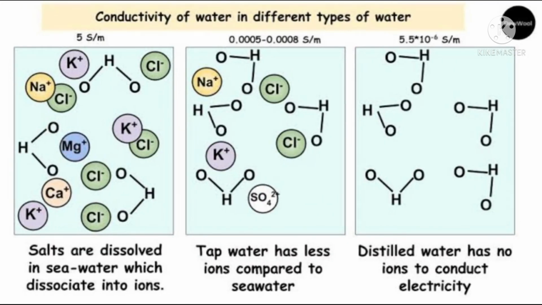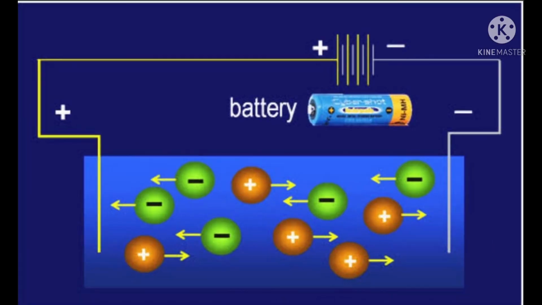Conductivity in different types of water. Because salts are dissolved in seawater which dissociate into ions, seawater is a good conductor of electricity and its conductivity is more as compared to tap water, because tap water has fewer ions as compared to seawater, and distilled water has no ions to conduct electricity. That is why it does not allow electricity to pass through it. But the conductivity of distilled water can be increased by adding a small amount of salt to it.